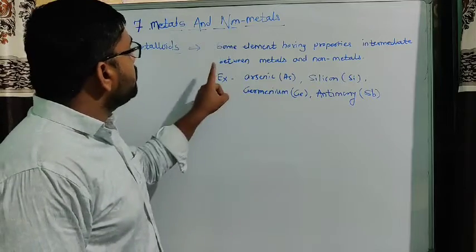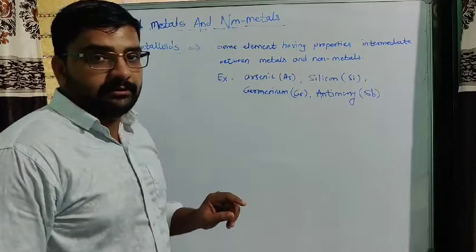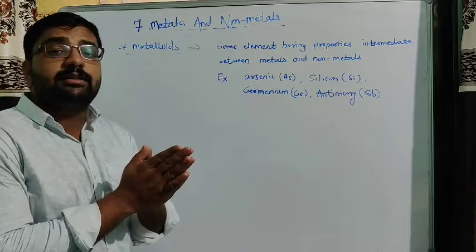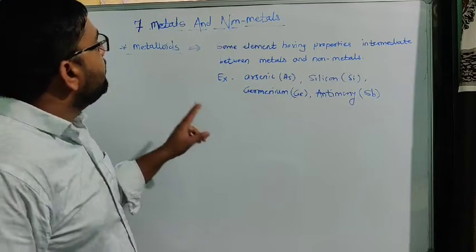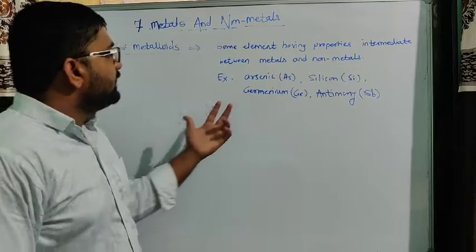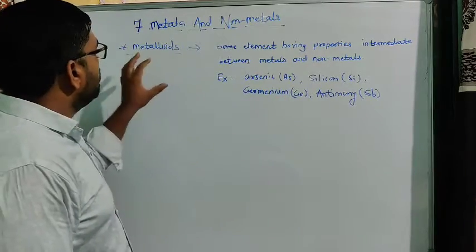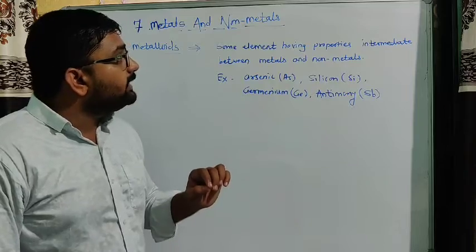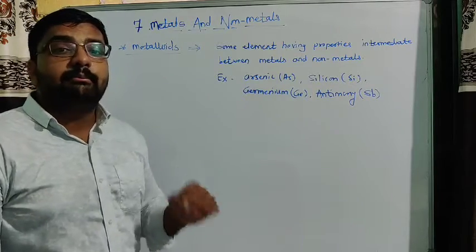These are metalloids, in which some elements have properties intermediate between metals and non-metals. They do not have properties similar to metals or non-metals, but somewhere in between. Such elements fall in the category of substances called metalloids. Examples are arsenic, silicon, germanium and antimony. So simply, metalloids are elements having properties intermediate between metals and non-metals.